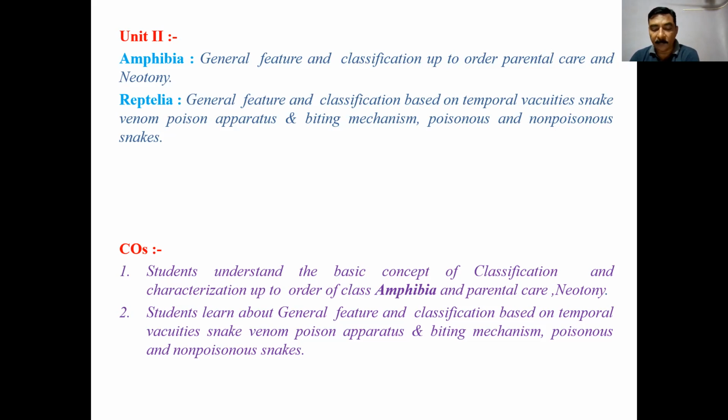Sexes separate, male without copulatory organ, gonoducts open into cloaca, fertilization is mostly external, female mostly oviparous, development is indirect, and cleavage holoblastic but unequal. No extra-embryonic membrane, larva tadpole with metamorphosis into adult. These are the characteristics of the amphibia. Now we will see parental care in amphibia.